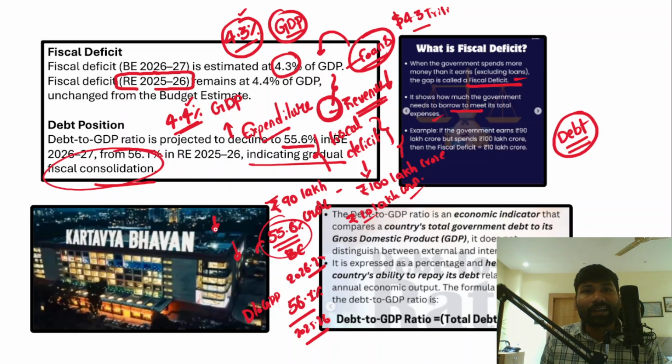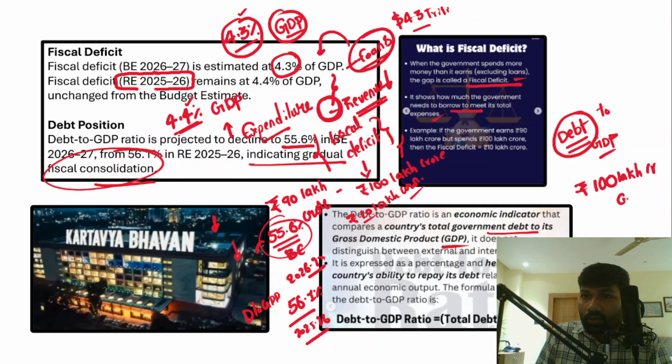Now here, understand what exactly is the debt to GDP ratio. This is an economic indicator that compares a country's government debt, how much money the government has borrowed, to its gross domestic product, right? For example, understand that a country's gross domestic product is 100 lakh crore.